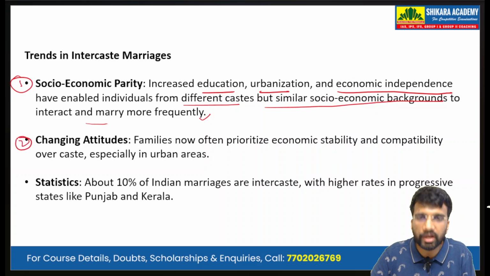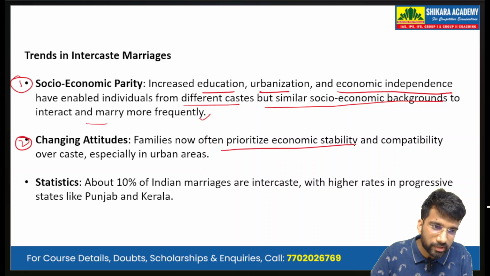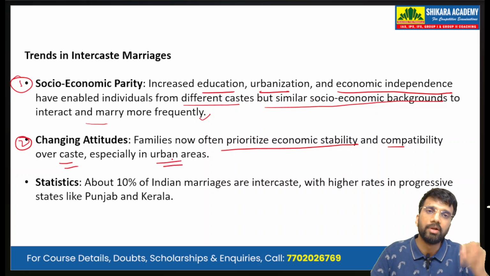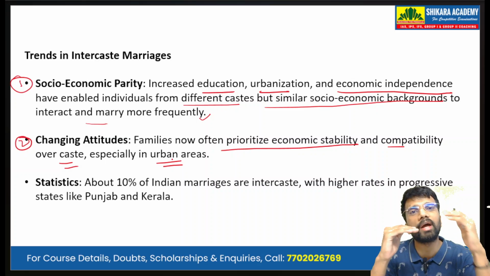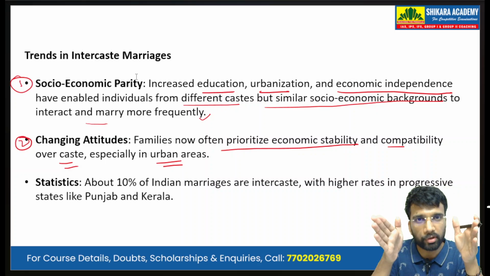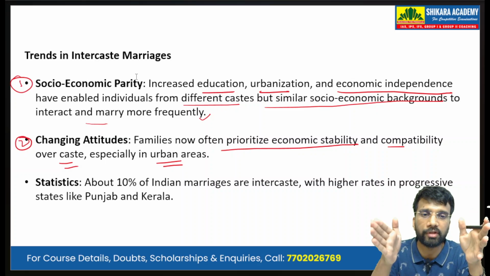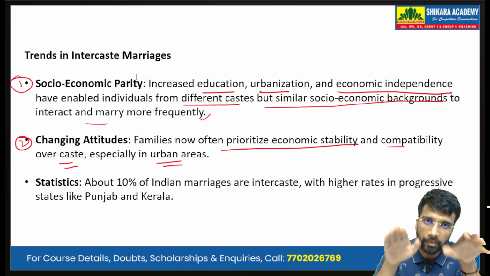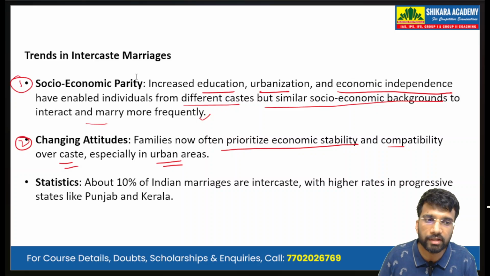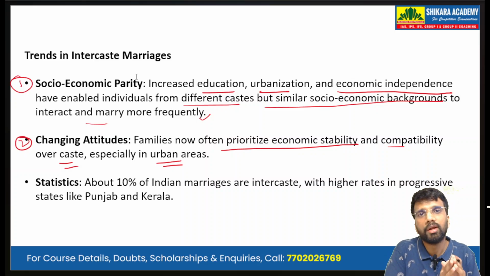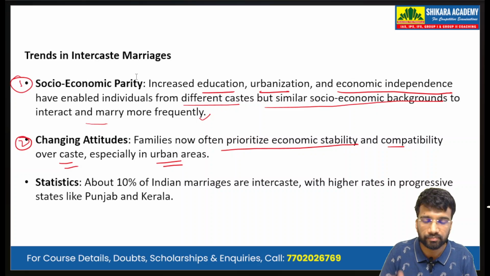Secondly, we have the changing attitude. Families now often prioritize economic stability and compatibility over caste, especially in urban areas. So, this intercaste marriage trend is seeing more of a rise in the urban sphere of things, because in urban areas, the families are prioritizing economic stability and compatibility over age-old caste norms and things like that.